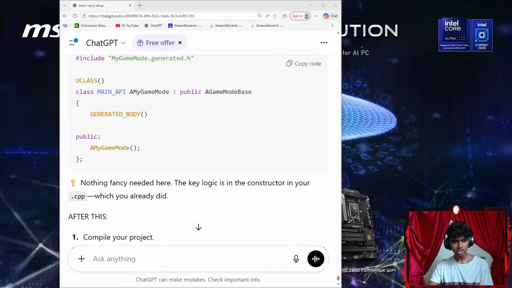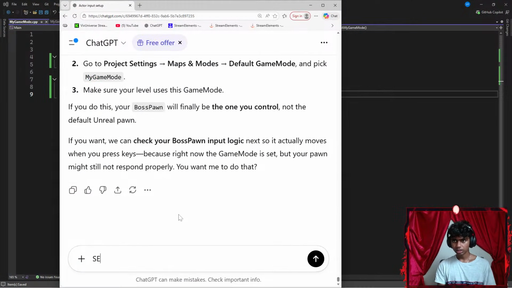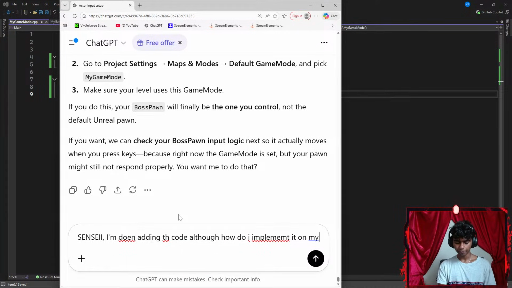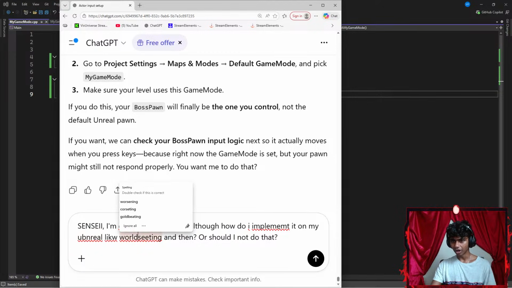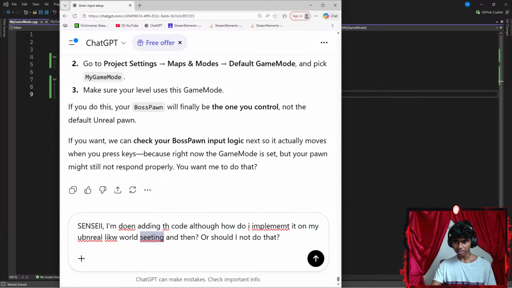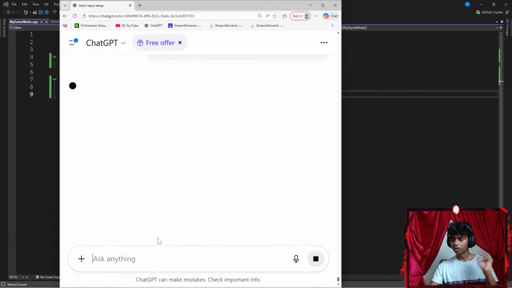Wait, let's get ChatGPT. Let's say something like, I'm done adding the code, although, how do I implement it on my Unreal Engine? Like world settings, question mark, or should I not do that? Hold up, guys, I have to fix my typos, to be honest. Let's go with something like world settings. There we go. Okay, perfect.